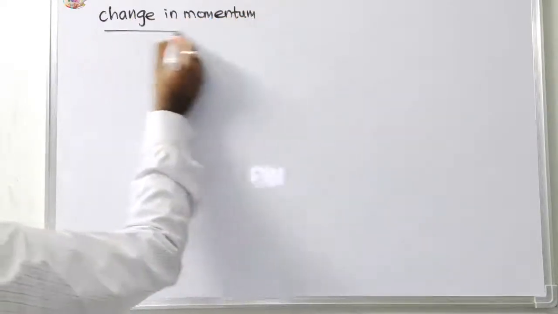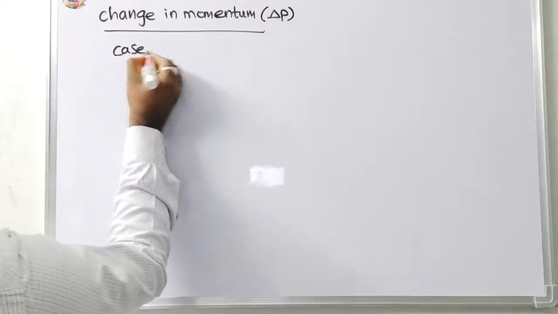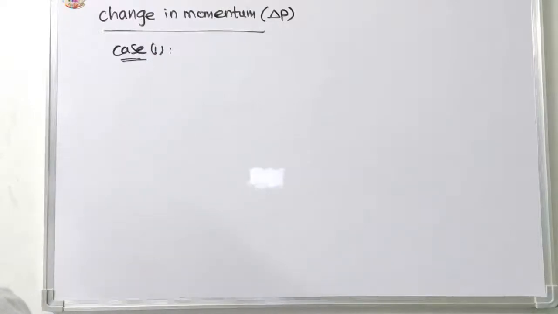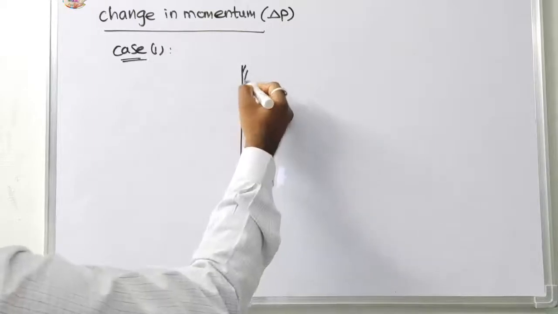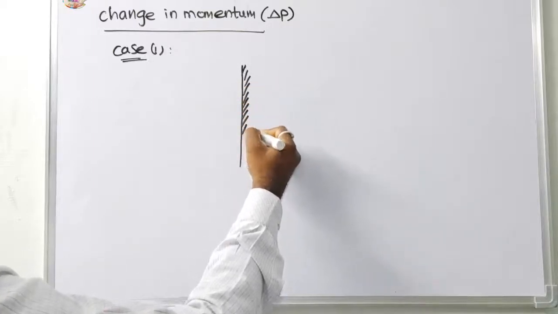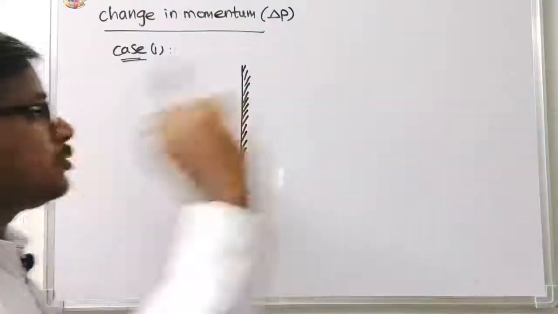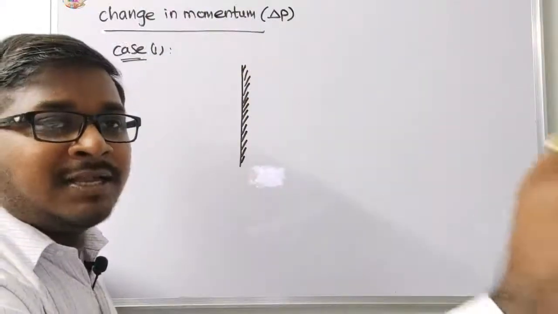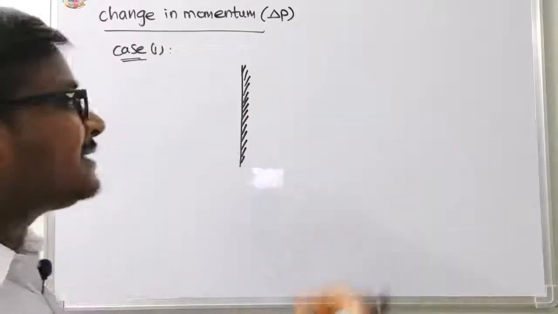Change in momentum, that is the delta P. Delta P is the change in momentum. The two cases are there. First case one, this is the wall. So when a ball is thrown towards the wall, it strikes the wall, then goes back to the same medium.